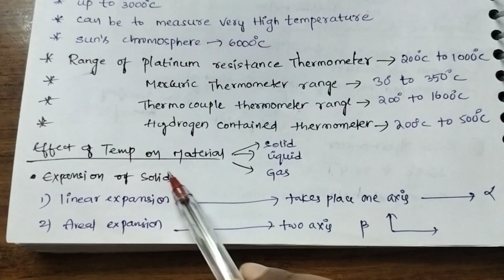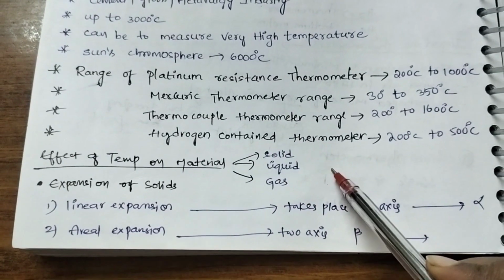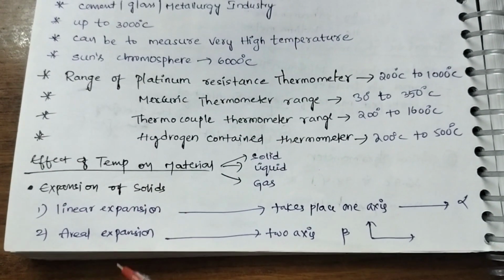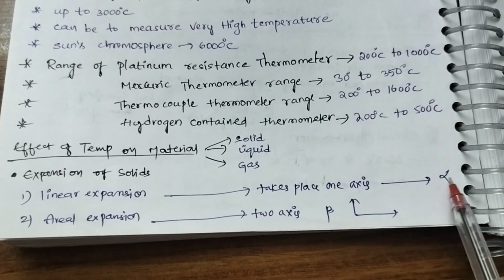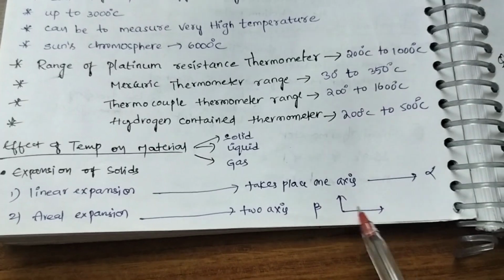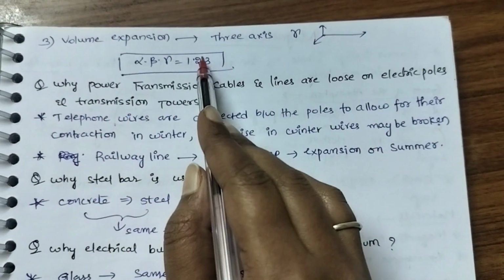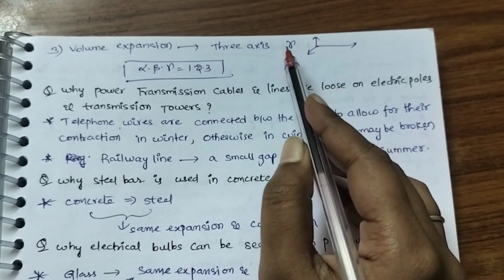What is the effect of temperature on materials? What are the different types of materials? Solids, liquids, gases. Expansion of solids. In linear expansion, it takes place in only one axis, which is alpha. In areal expansion, it takes place in two axes, which is alpha and beta. When it comes to volume expansion, it takes place in three axes, which is alpha, beta and gamma.